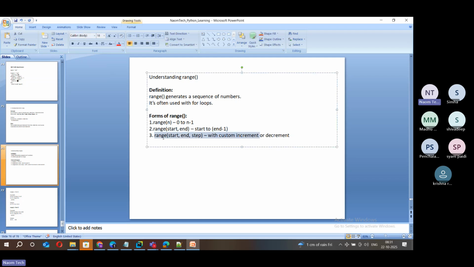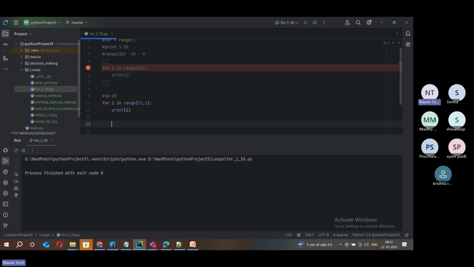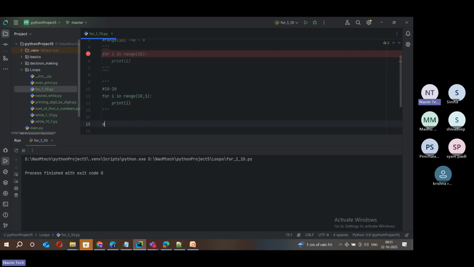So overall, we can see the third form is the most advanced form compared to the remaining two other range forms. Okay, so let's go and check this. Suppose I want to print numbers from 1 to 10 again. You can comment this out. You understood this range function, form 2, right? So let's comment this, and then for i in range, what you can do: 1 comma 10 comma 1.